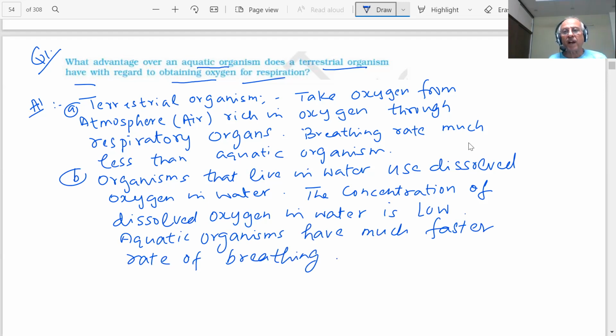So the organisms that live in water use dissolved oxygen in water. The concentration of dissolved oxygen in water is low. Aquatic organisms have a much faster rate of breathing. Important. Note down, students. Very important.